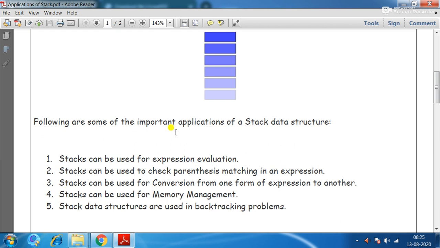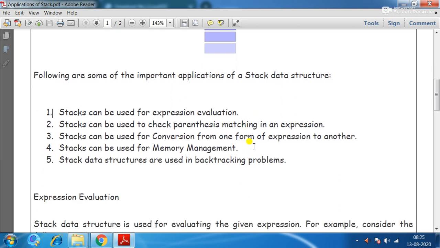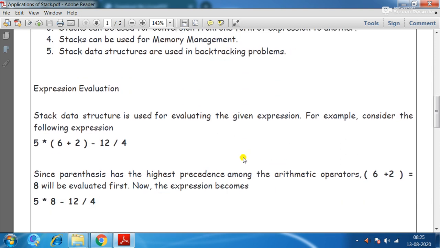So in this video we are going to discuss the first application, called expression evaluation, using the stack. Now what is expression evaluation? Any arithmetic expression, such as, for example, 5 into (6 plus 2) minus 12 divided by 4. So this is an arithmetic expression. The stack data structure is used for evaluating the given expression.